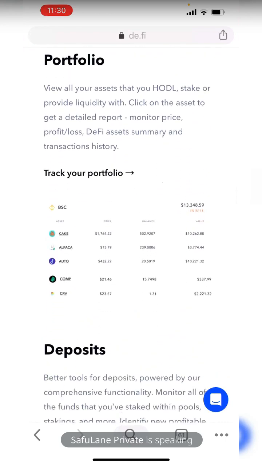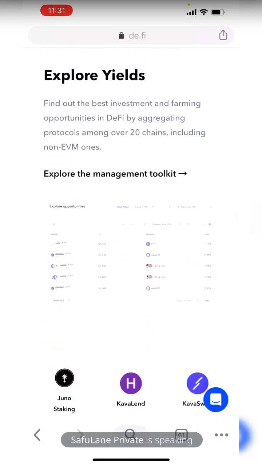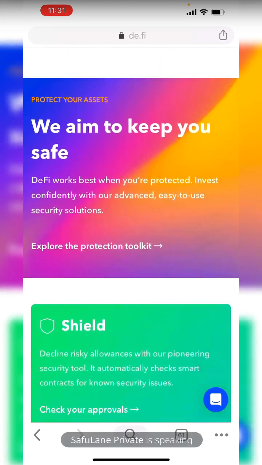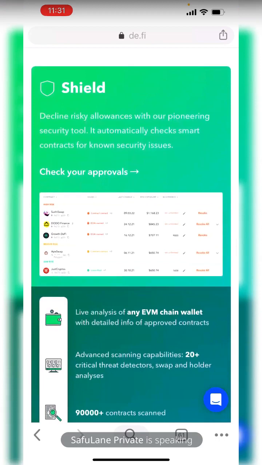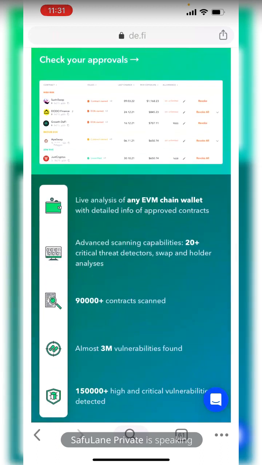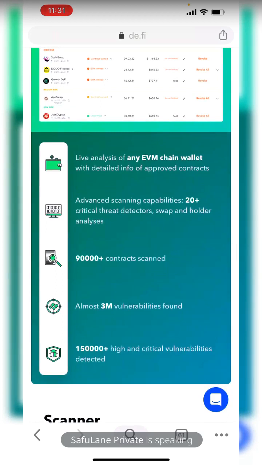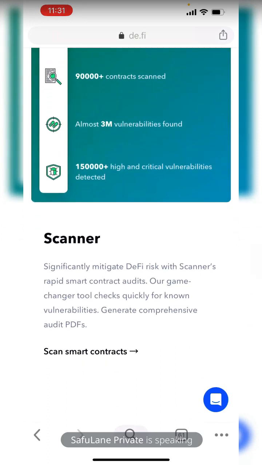So I can track my portfolio. That is good. I can make deposits. I can view my NFTs. Wow, I think they have a good solution, to be honest, because this is something like deepbank.com is doing, but they are unable to do more data tracking, or let's say data analysis. So live analysis of any EVM chain wallet. So it is only for EVM wallets, talking about most of our wallets that start with 0x.